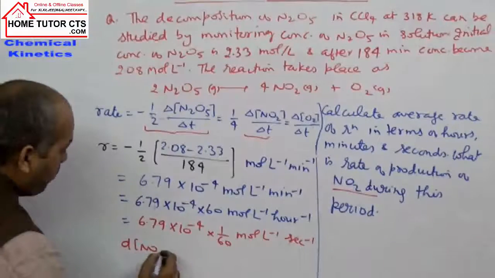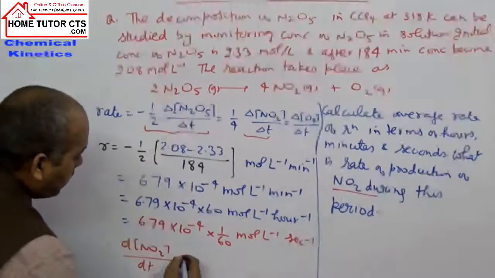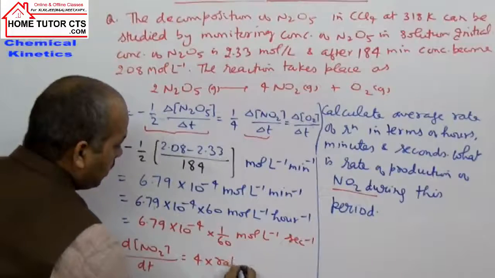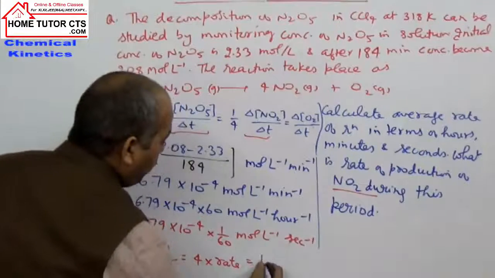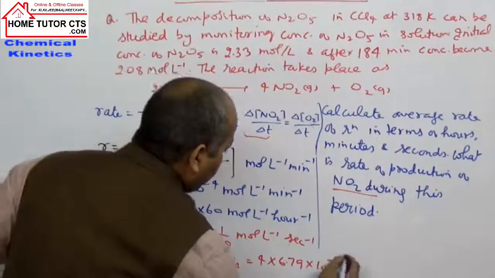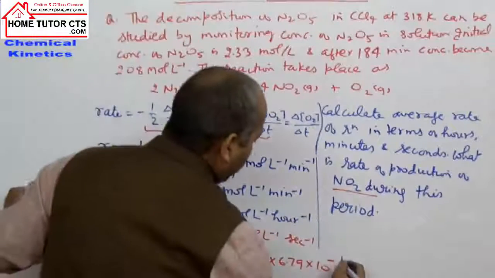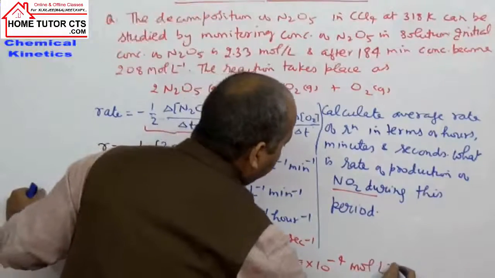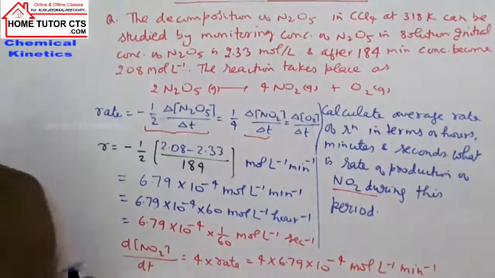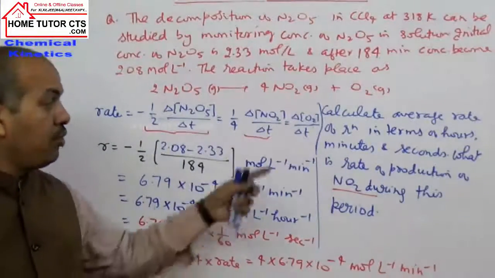Then the rate of formation of NO2, they are asking only d[NO2] by dt. How much will this be? 4 times the rate of reaction. So 4 into 6.79 into 10 to the power minus 4 moles per liter per minute. This is the answer for the rate of formation of NO2.